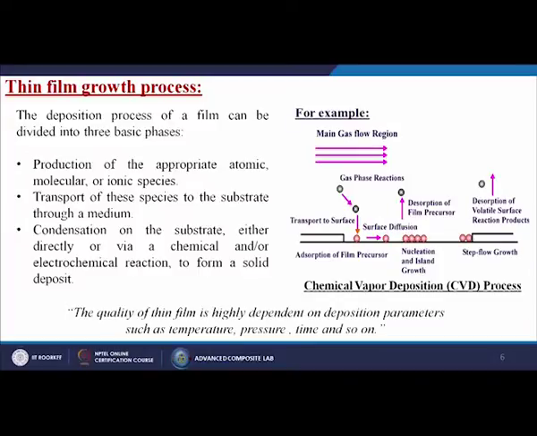So, here the gas flow is going on, then the atom is coming, first adsorption on the film precursor is taking place, then nucleation of these atoms is taking place, and the last one is stepped flow growth, meaning layer by layer it is forming and giving a coating onto the material surface.